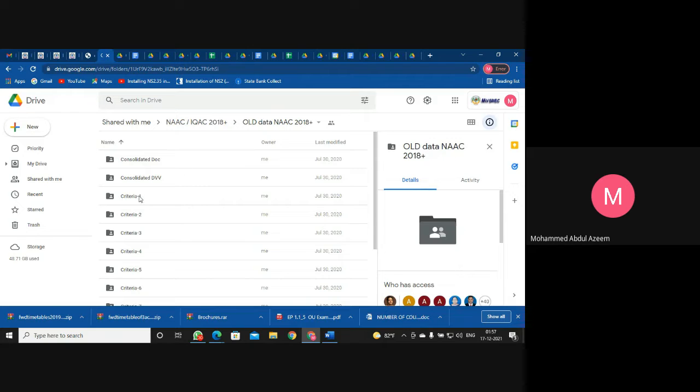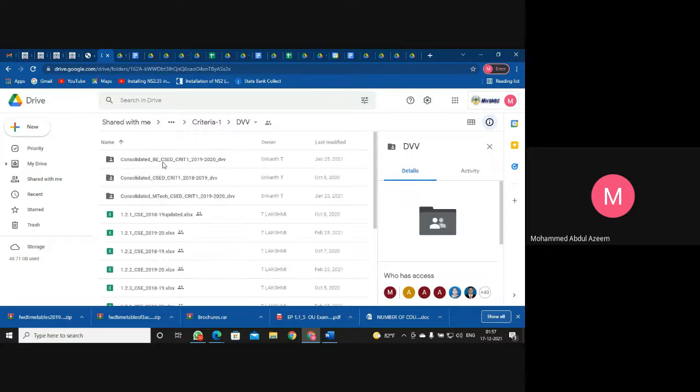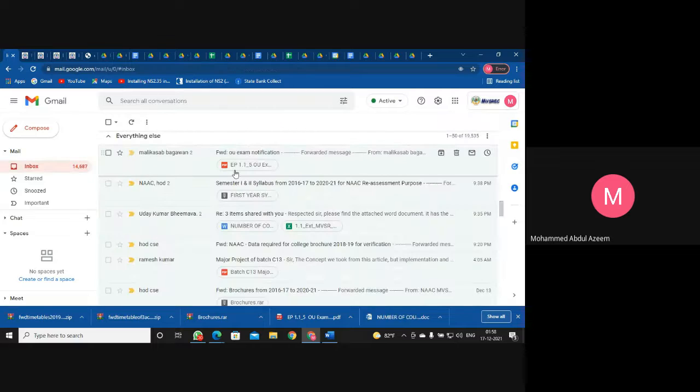Okay. So when you go to a respective criteria folder, you can find the consolidated information as well in its DVV. You can find BTech and MTech wise information is available. Okay, and then the older data, I mean, much older, before 18-19, when we had gone for the NAAC, actually, that information I have shared with all the criteria heads.